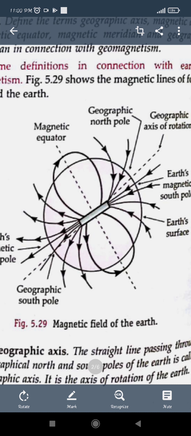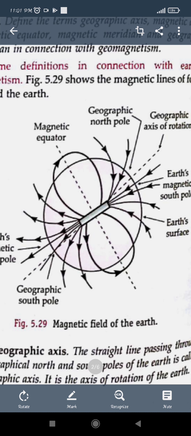Similarly, what is the equator? We know that it is a perpendicular line passing through the magnetic axis, which was taken as the equator. So it is the magnetic equator. In the Earth's equator, you can say that it is an imaginary line which divides the Earth into two equal halves. So the magnetic equator is a line that is perpendicular to the magnetic axis.